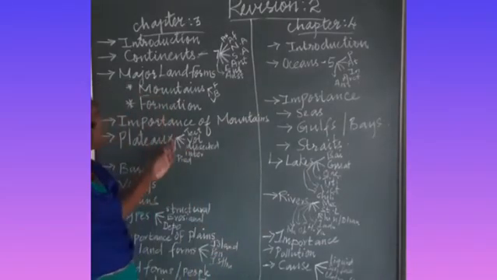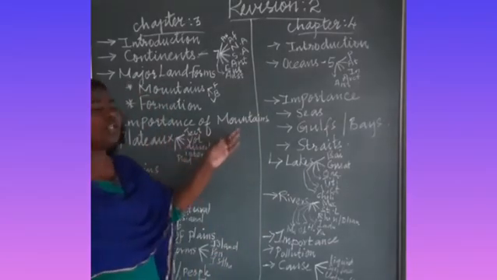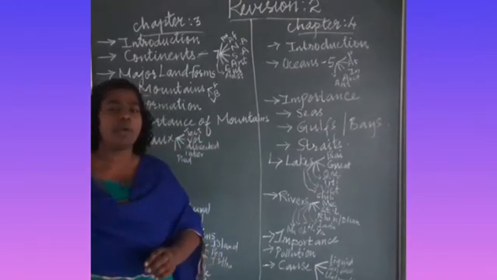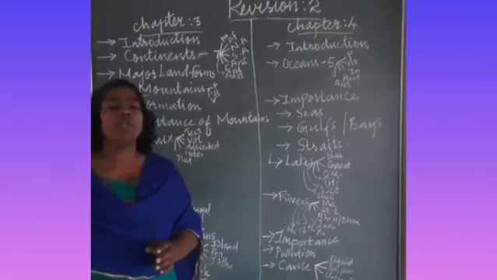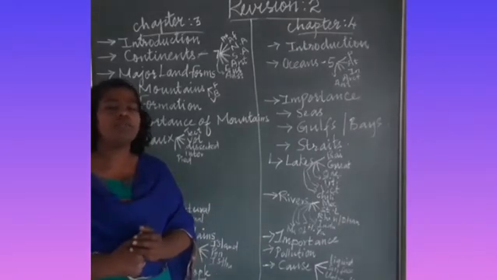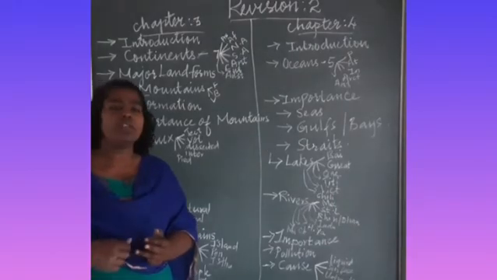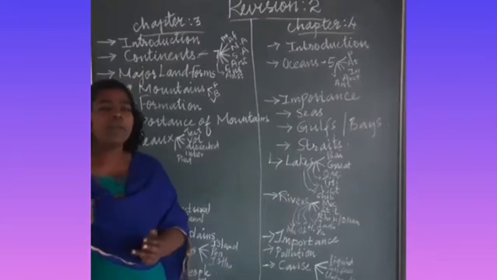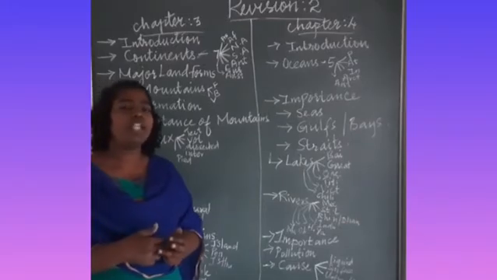Now we will see the importance of mountains. There are a lot of uses. The first importance of mountains is that they are the region where rivers originate. The perennial rivers originate from the mountain region.